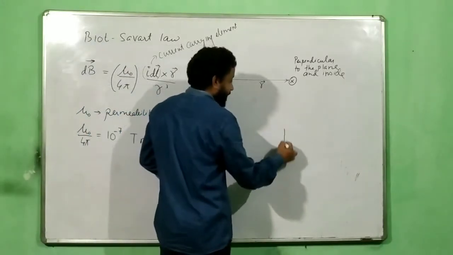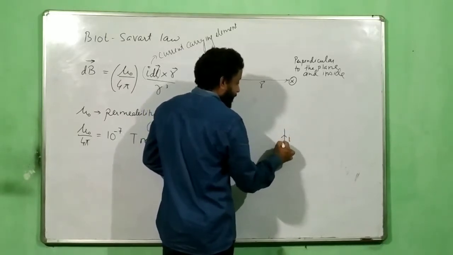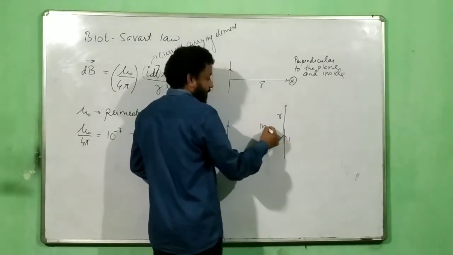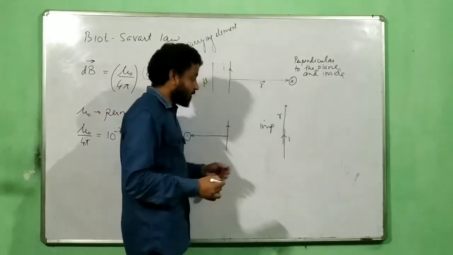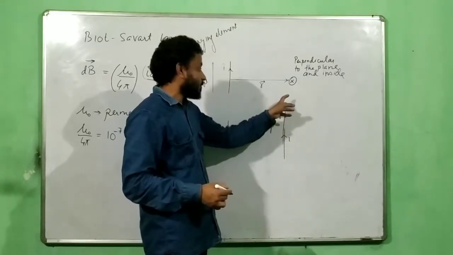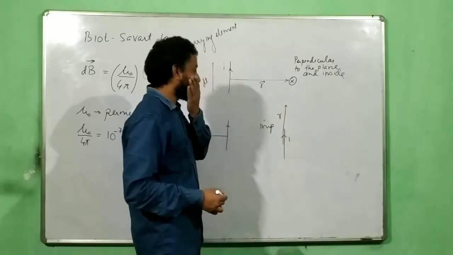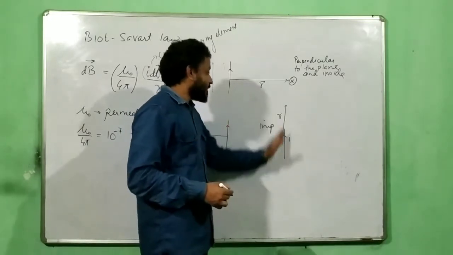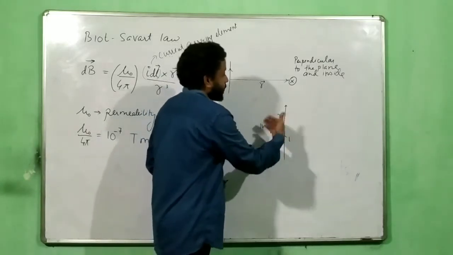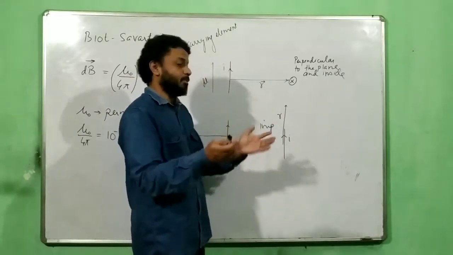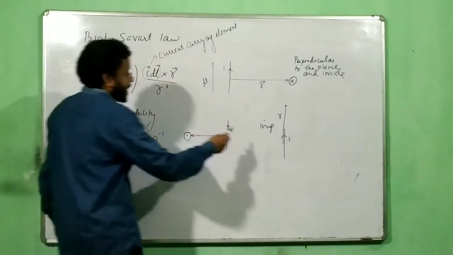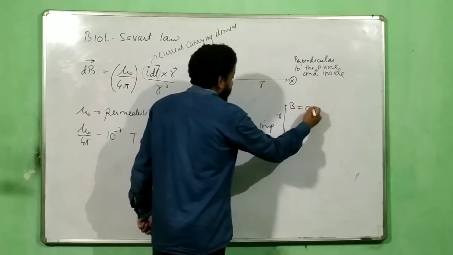Okay, one thing you should remember is this: if this is my I and I have to find a field in the same direction, that is, along r, this is very important, because the answer is 0. If this is your I and this is your r, r is in the same direction as the current. It means that I cannot do a cross product over here, because for a cross product you need perpendicular components. But here it is absolutely a parallel component. So in this case, my field at this particular point will be equal to 0.